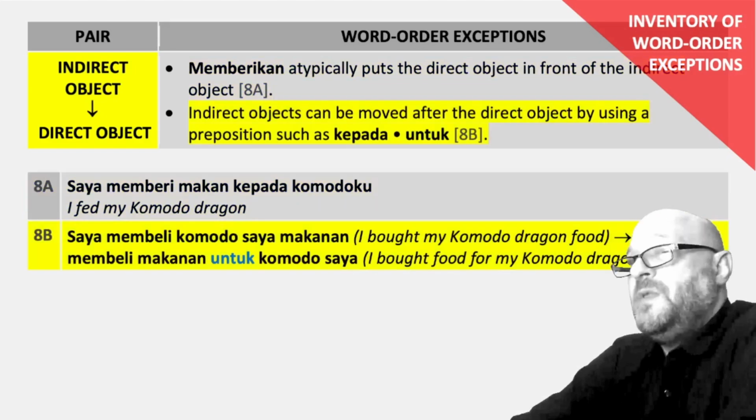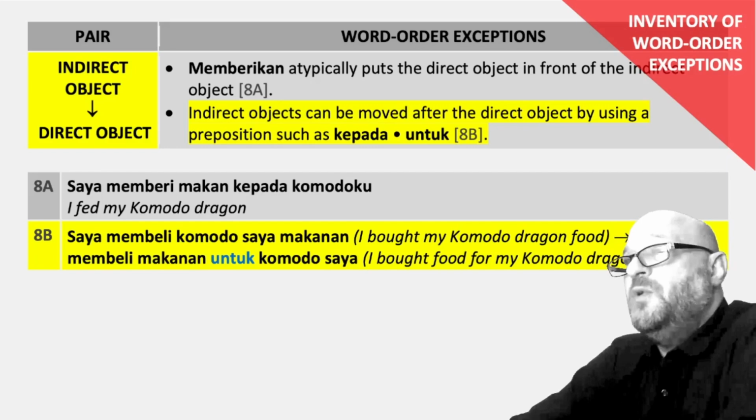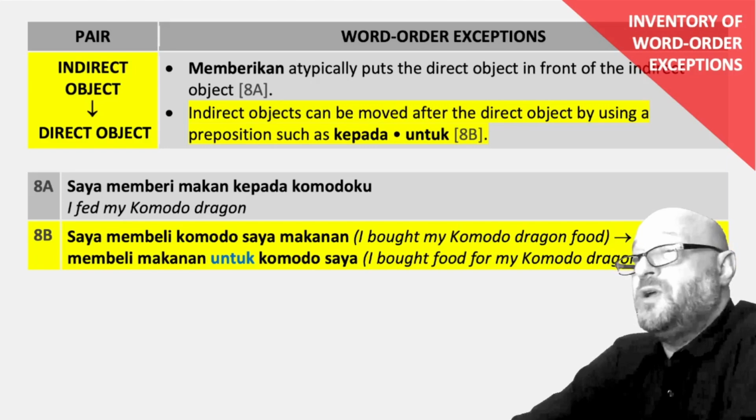Indirect objects can be moved after the direct object by using a preposition such as kepada or untuk. Example 8b, saya membeli Komodo saya makanan. I bought my Komodo dragon food. Could be saya membeli makanan untuk Komodo saya.